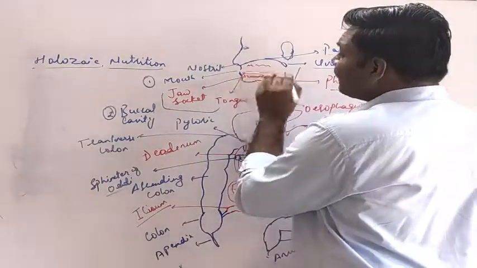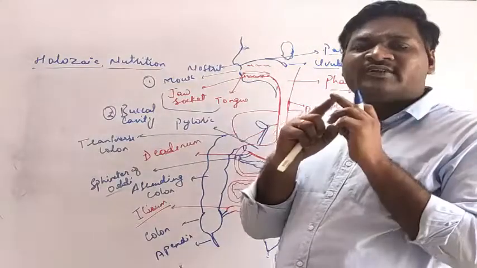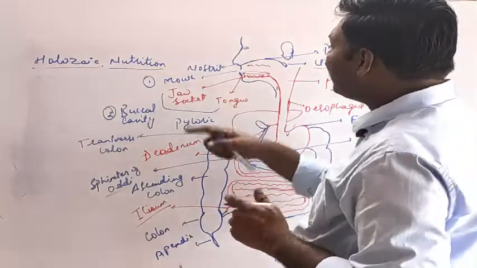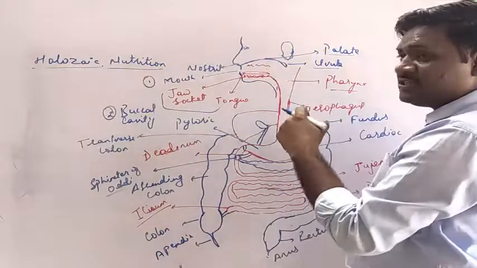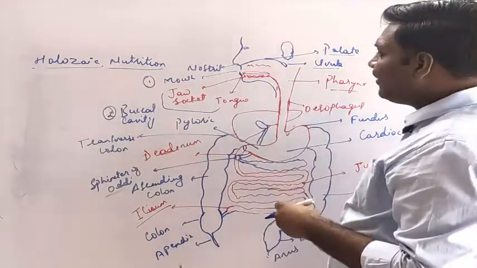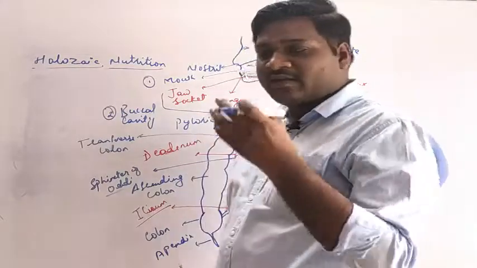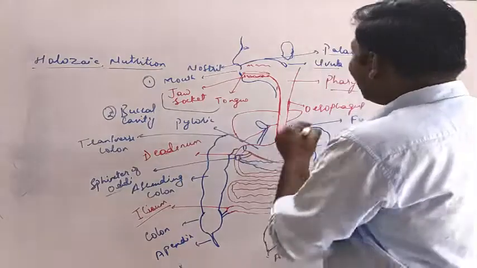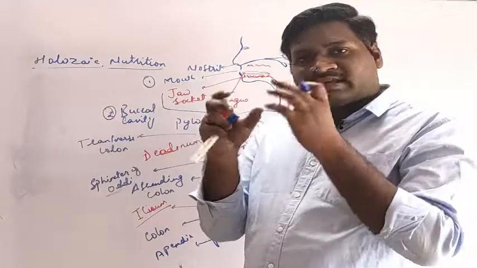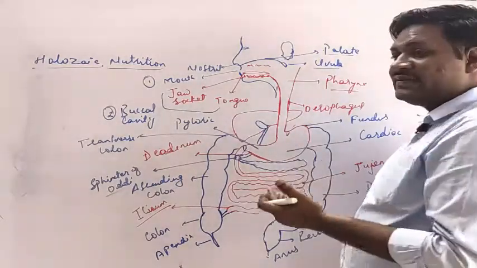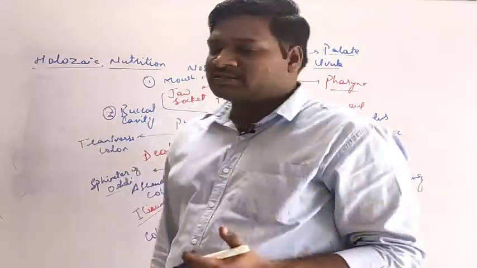Then next to that, the floor of the buccal cavity consists of the tongue. On the side of the tongue there is the jaw socket where the teeth are placed. Now the food which is taken inside the buccal cavity will be chewed with the help of different types of teeth. When they chew the food material, they will grind it and convert it into bolus. That bolus is nothing but food mixed with saliva. Now saliva also digests the food material partially, as it consists of some enzymes like alpha amylase.